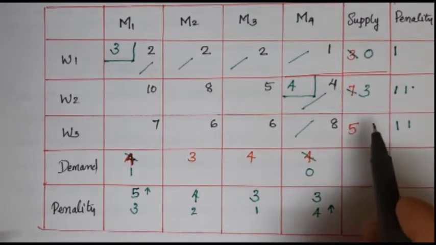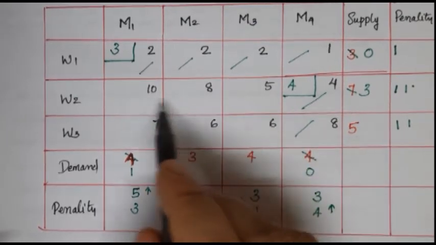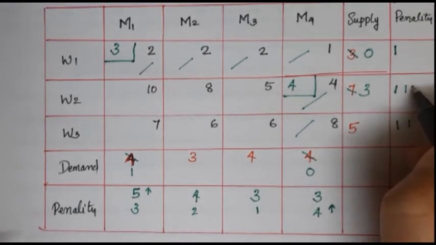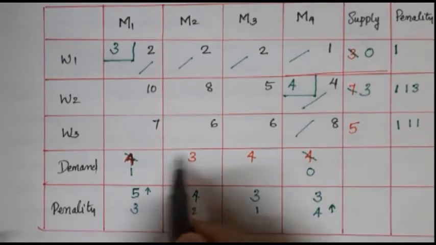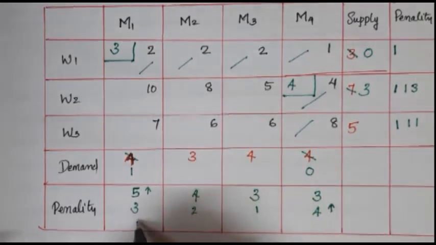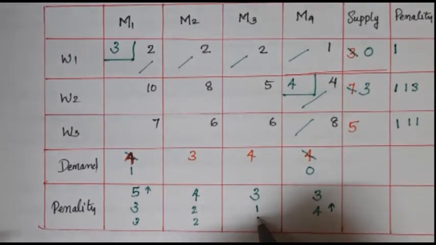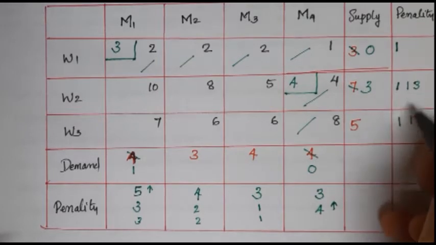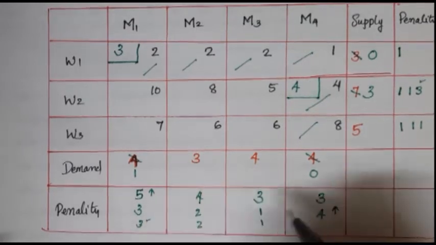Again find out the penalties of the unallocated rows and columns. Here least values are 5 and 8, then the penalty will be 3, and here the penalty will be 1, and consider this column, the penalty will be 3, here the penalty will be 2, and here the penalty will be 1. So which is the maximum value among the penalties? 2 values are here, here 3 and here also 3.